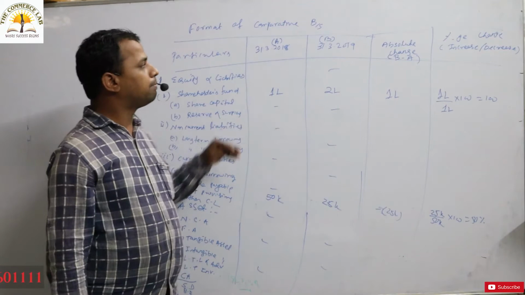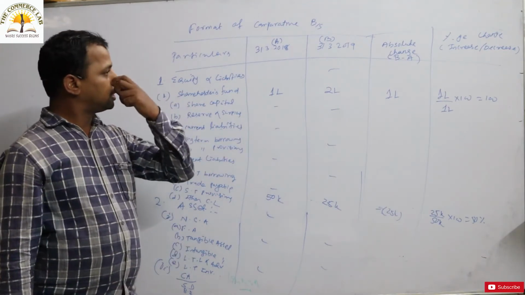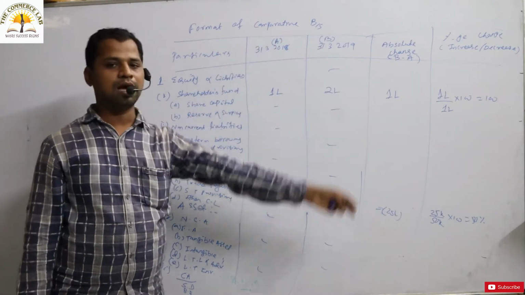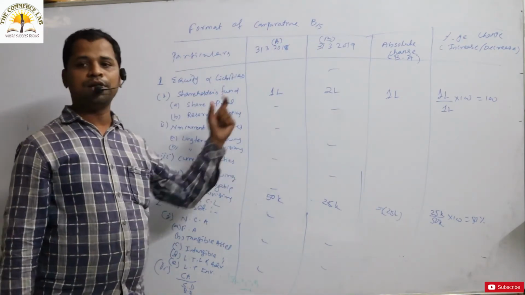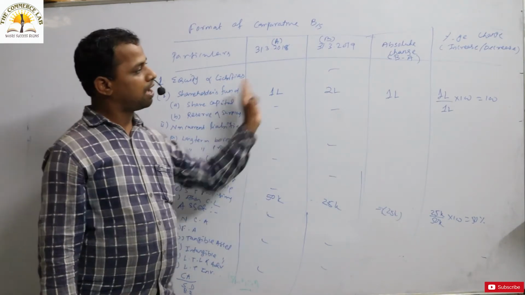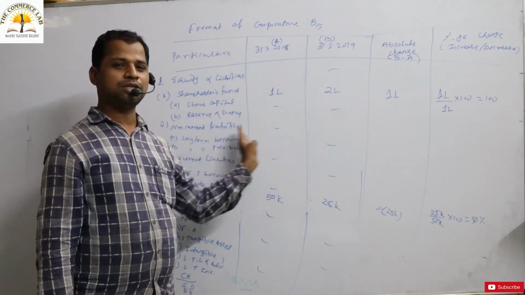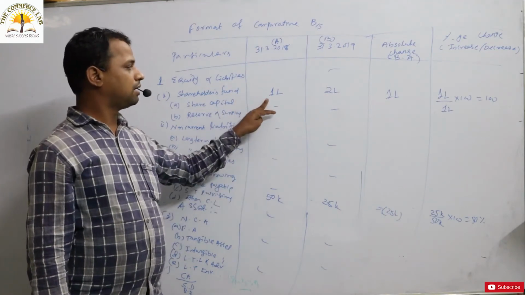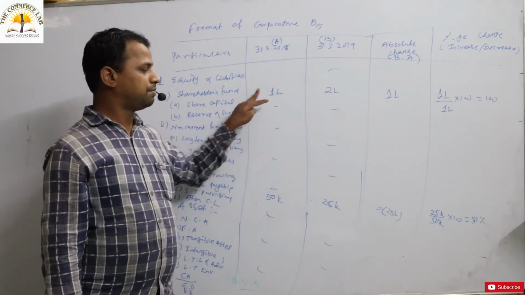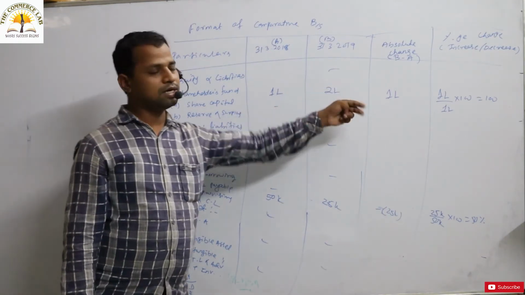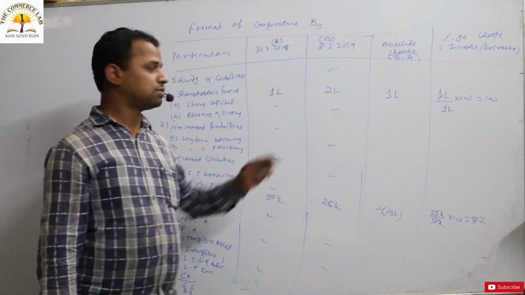So you can calculate the last column. Our objective in the comparative balance sheet is to calculate the last column by knowing the various periods' item figures, and we have to calculate only the changes, how much the absolute change is in each item. As I told earlier, 1 lakh is there in the previous year and the current year is 2 lakh. So what is the change? In absolute terms, that change is only 1 lakh.